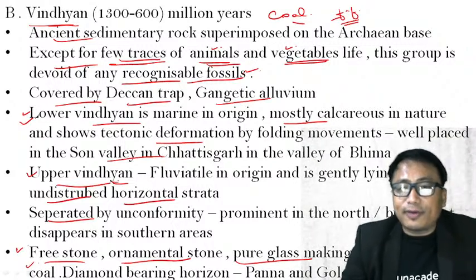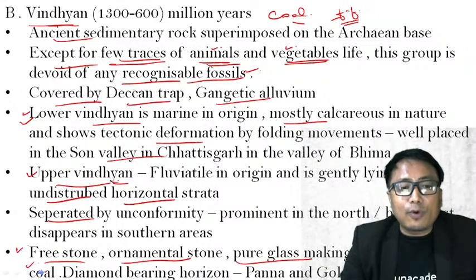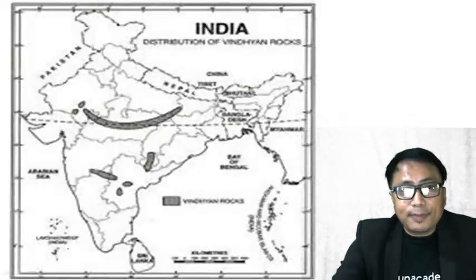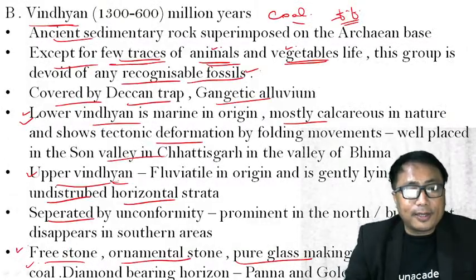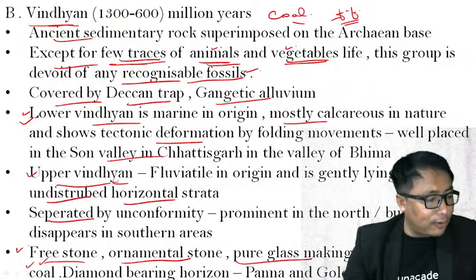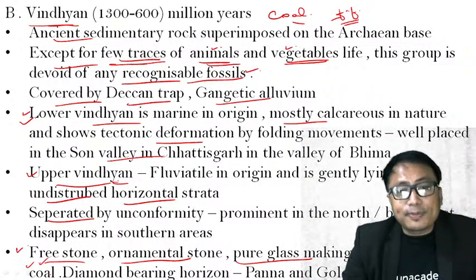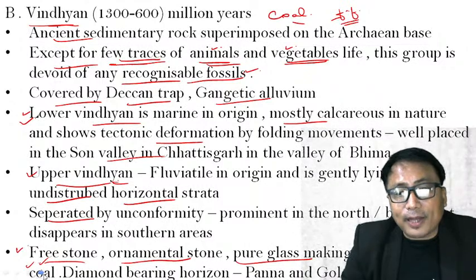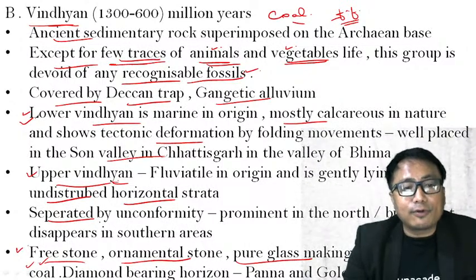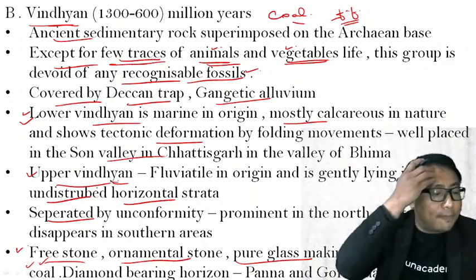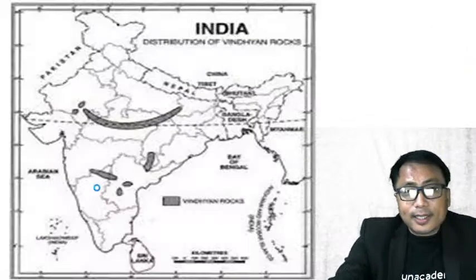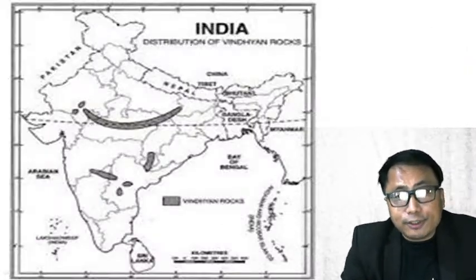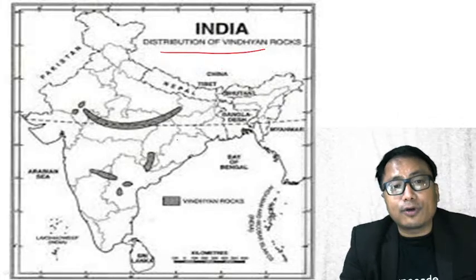Therefore, yes, you will find some type of coal, but it will not be that well formed. So some coal but not substantial. The diamond-bearing horizon of Panna and Golconda also falls under this particular time period. Clear?